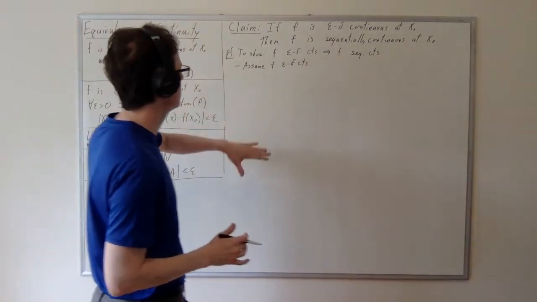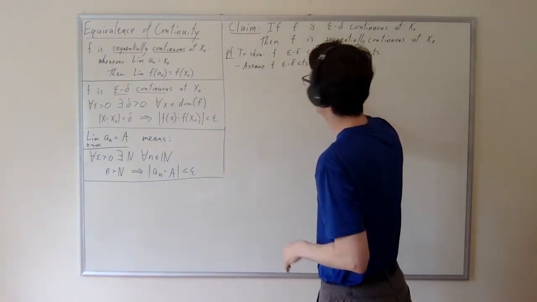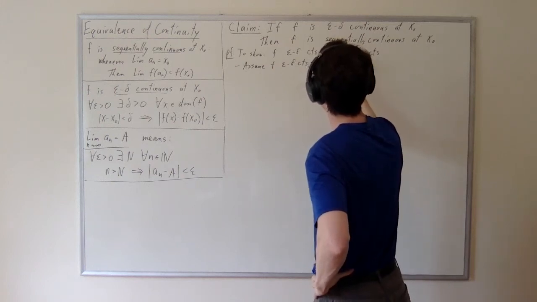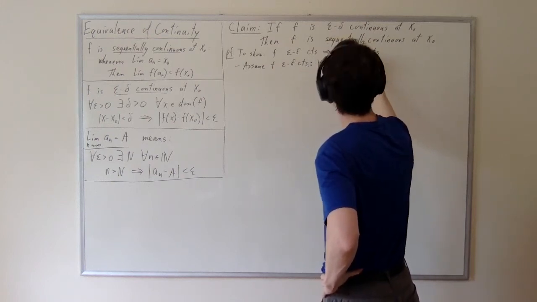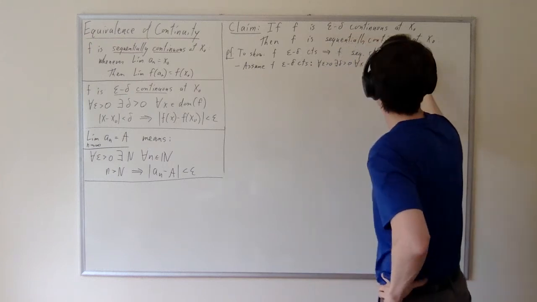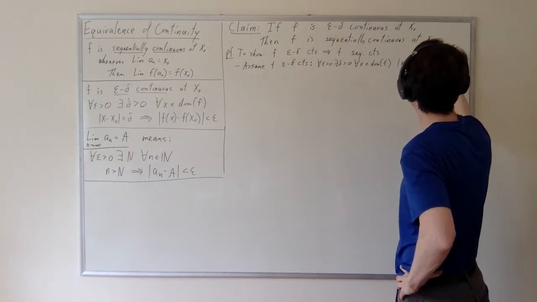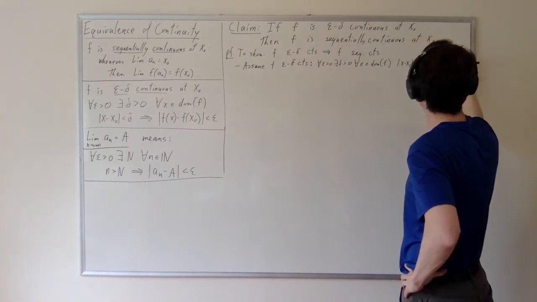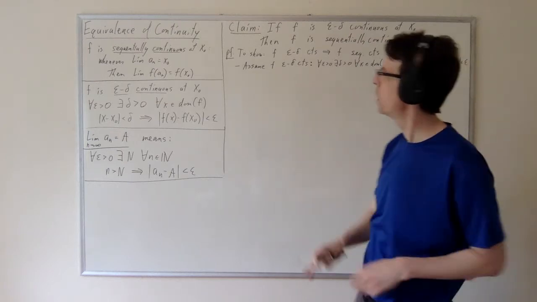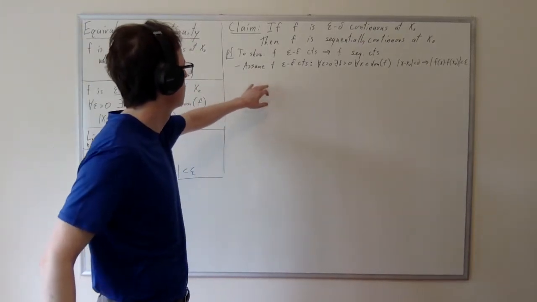And now let's immediately write the content of that assumption. So I'm going to put a colon here, and I'm going to write the content of that assumption, which is: for every epsilon greater than 0, there exists a delta greater than 0, such that for every x in the domain of f, if |x minus x naught| is less than delta, then |f of x minus f of x naught| is less than epsilon. Sorry for writing small, but I don't have a lot of room here. So that's the content of the assumption.